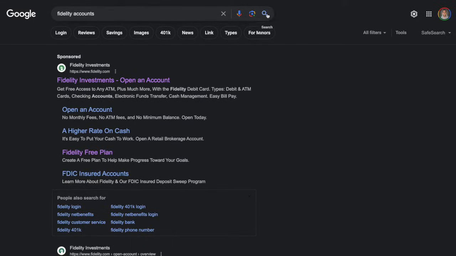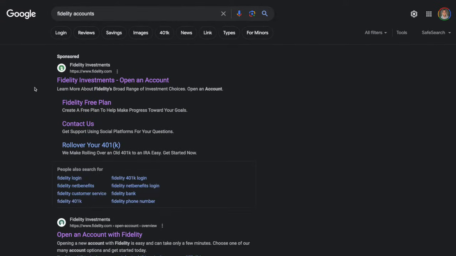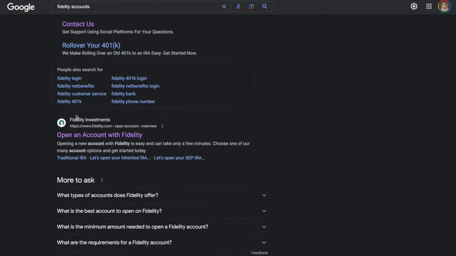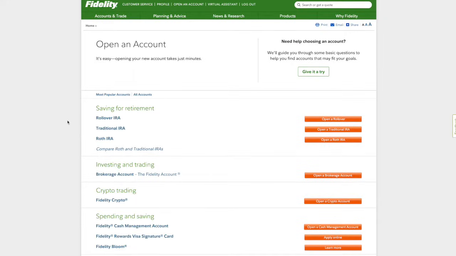Let's get straight to it, with the first being setting up your account on Fidelity. Before you even think about buying all your Bobby Shrimp Corporation stock, you have to know what account you even want. There are multiple ways to see this, but the easiest is just searching what you want on Google, for this case Fidelity accounts. One of the first links to show up will direct you to a page where you can see many of the options that Fidelity offers.